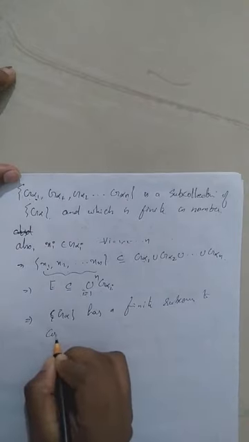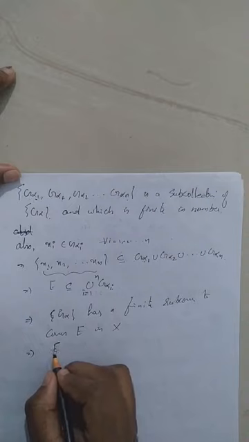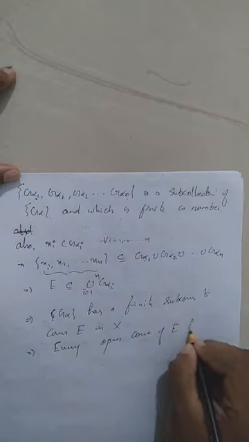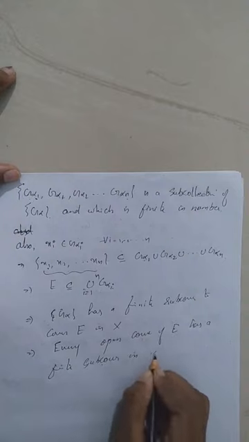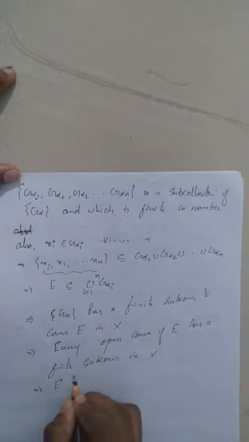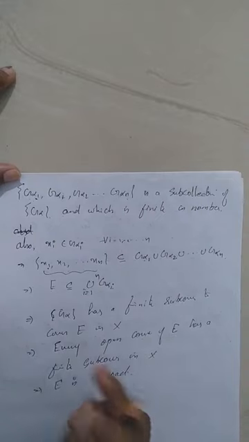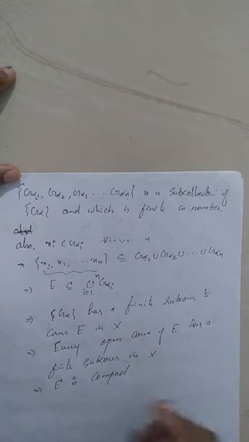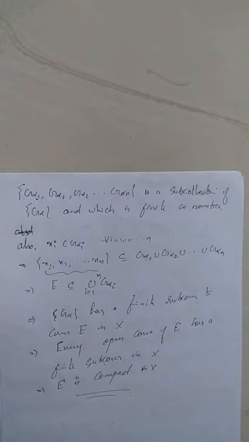to cover capital E in capital X, which implies every open cover of E has a finite subcover in capital X, which implies capital E is compact, because we have chosen an open cover arbitrarily. So, that arbitrarily chosen open cover has a finite subcover, which means every open cover has a finite subcover. Therefore, by definition, E will be compact in capital X. So, that's the proof. Please watch repeatedly and prepare notes for yourself.